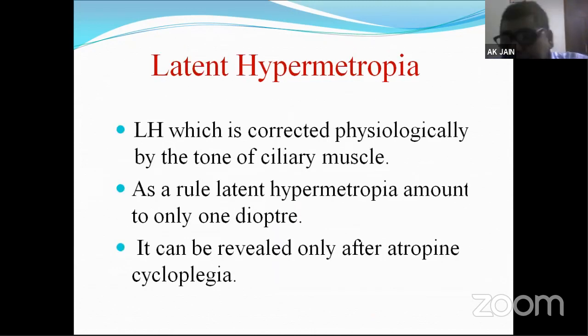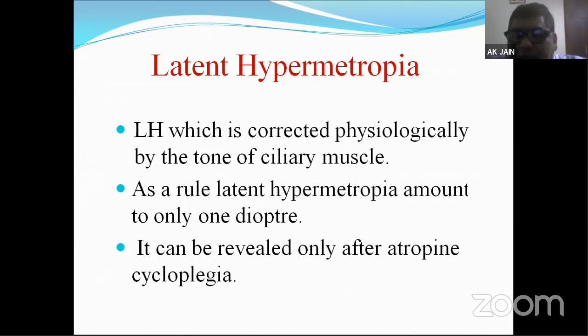So what is latent hypermetropia? As I told you, hidden. It is corrected simply by the physiological tone of the ciliary muscle. Here we have to understand the difference between the tone of the ciliary muscle and the power of accommodation. In accommodation, there will be a change of curvature of the crystalline lens; that will take a separate session. Ciliary muscle tone is a normal tone like any other skeletal muscle has. So latent hypermetropia is compensated by the physiological tone of the ciliary muscle. That's why it is usually hidden, and as a rule it is maximum up to 1 diopter.